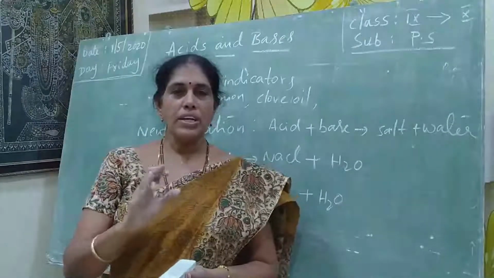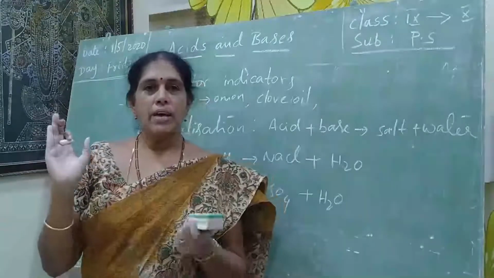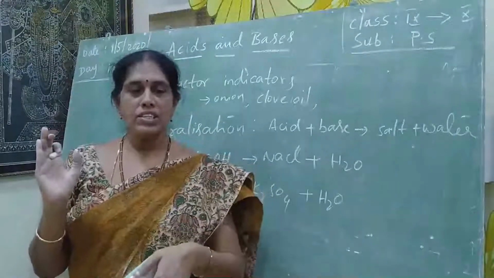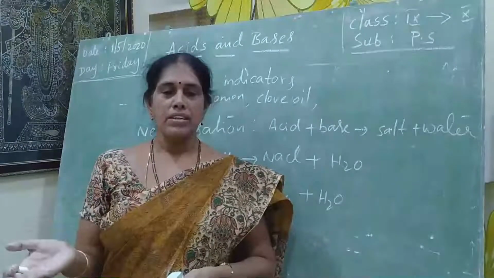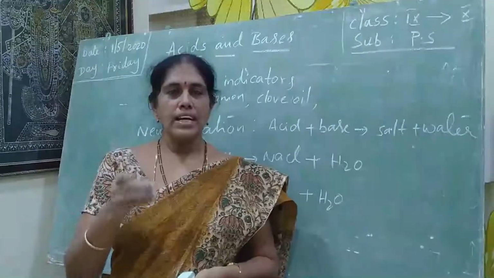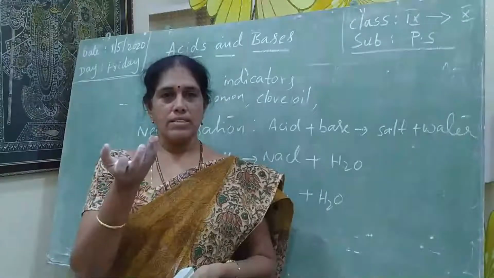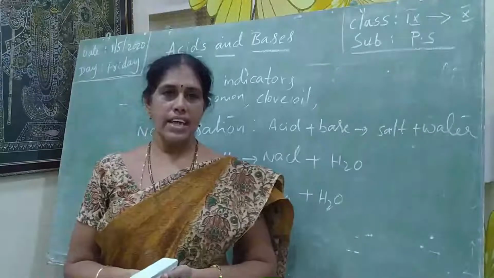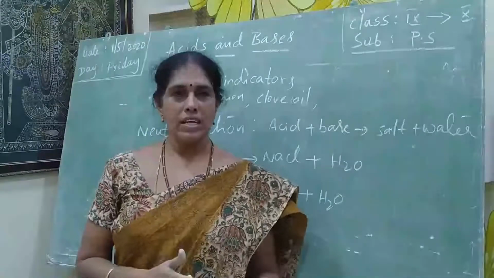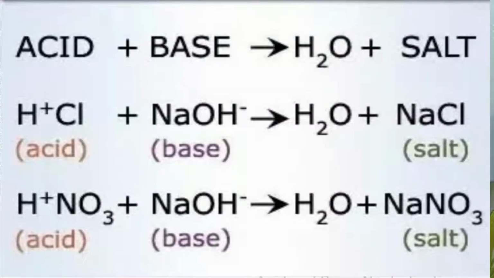The color slowly disappears. That means by adding base, it turns pink, and after adding the acid, the color disappears. Again add sodium hydroxide, and the color will reappear. Those reactions we call neutralization reactions. When acid reacts with base, the products formed are salt plus water.